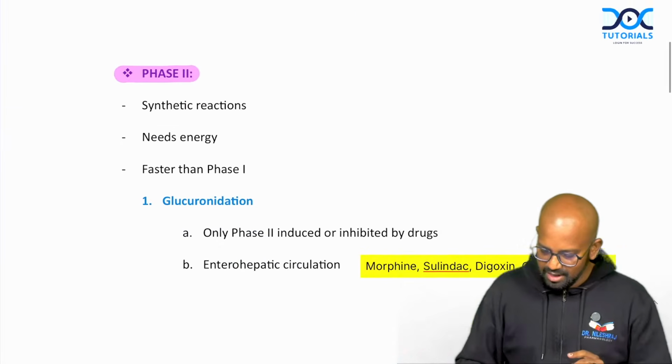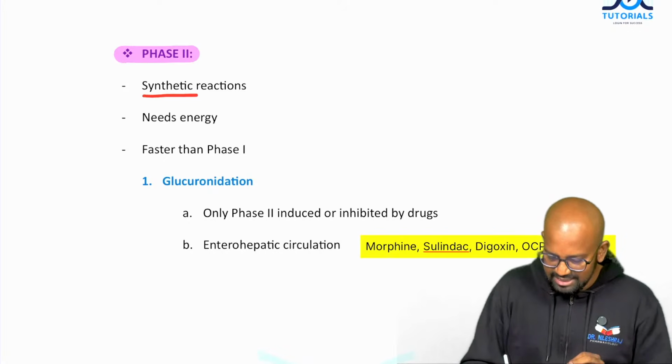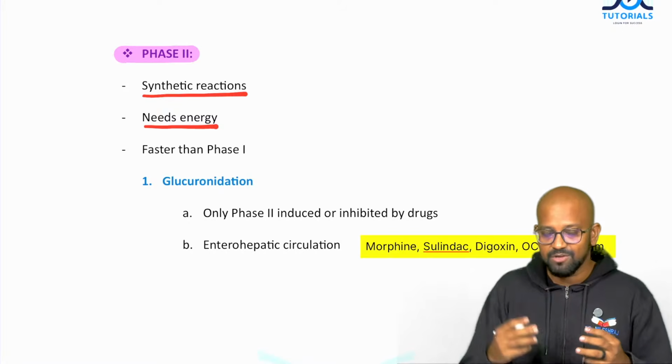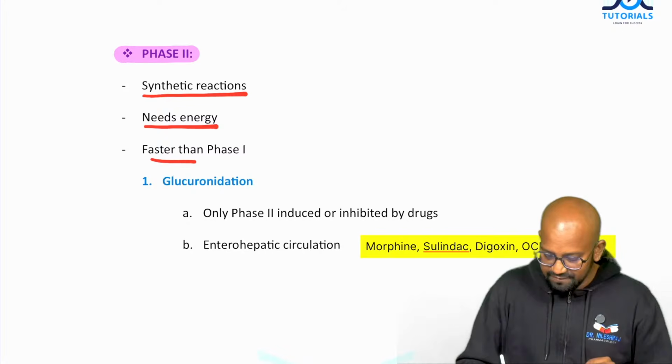Now let's talk about phase 2 metabolism reaction. Phase 2 metabolism reaction is a synthetic reaction. It needs energy, so we need more amount of ATP, which means the addition of the active moiety needs more amount of ATP. It is faster than phase 1.